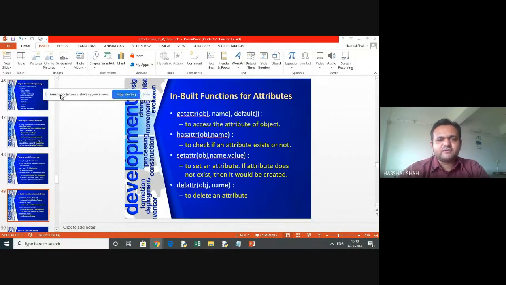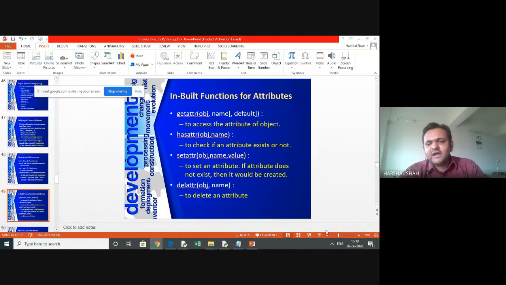Now we'll go ahead with some inbuilt functions. They are just to know whether an attribute is there or not. I can access it through getattr and get the access of that, checking whether it has this attribute or not. We can even check and set that attribute at runtime with setattr. If it does not exist, then it would be created. We can even delete it from runtime. Python has some differences here. Let's see how you can do it.